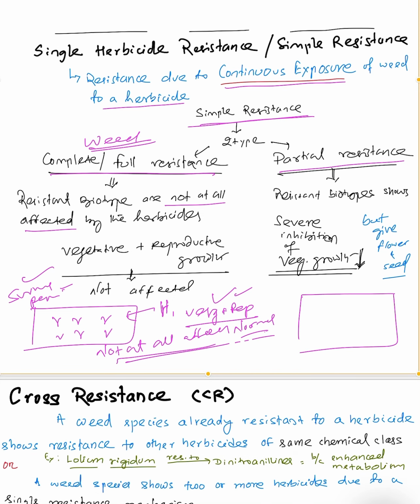Suppose this is your field. So here at the vegetative stage the weeds become severely affected. So there will be inhibition of the vegetative growth, but whatever the reproductive growth, it is somewhat possible and they can give flower as well as the seed. That means reproductive ability is somehow managed in case of partial resistance, whereas the vegetative growth part is severely affected. This is called as partial resistance.